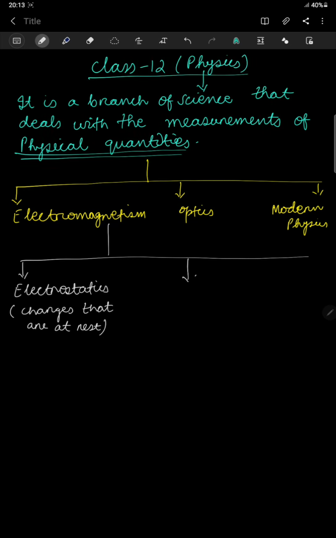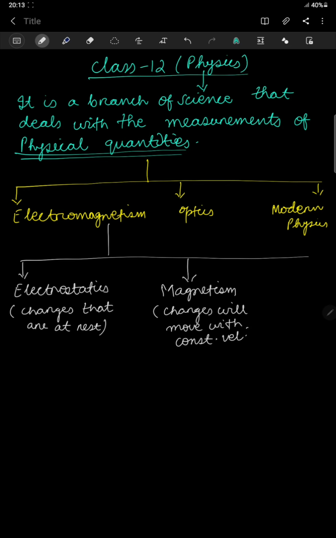Then the second one which you are going to study is your magnetism. So what happens here? Here the charges will move with constant velocity. Okay.